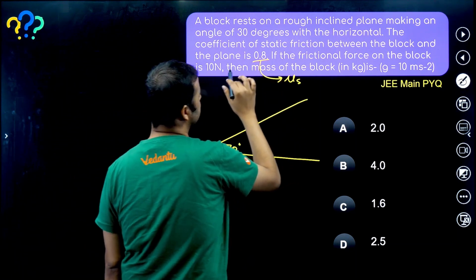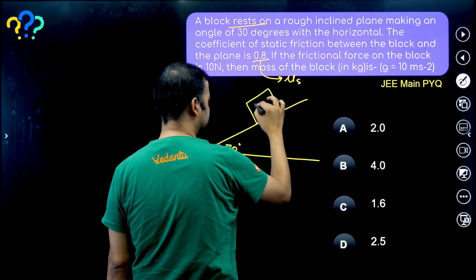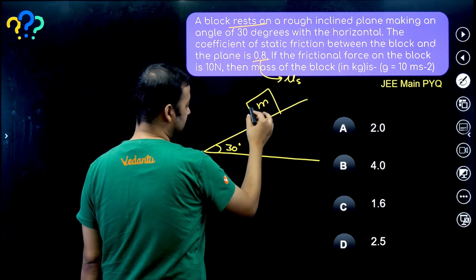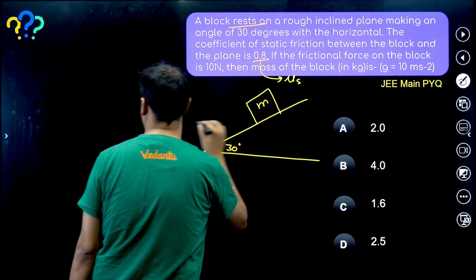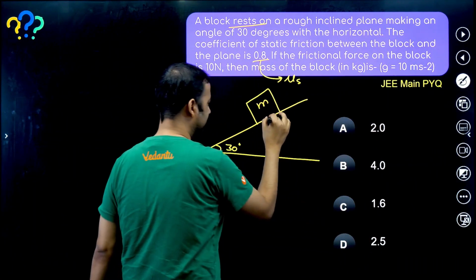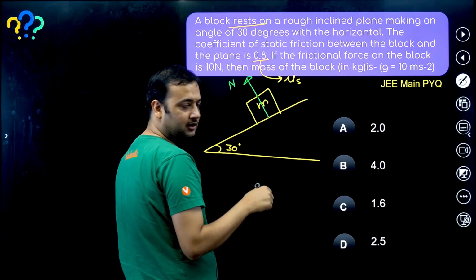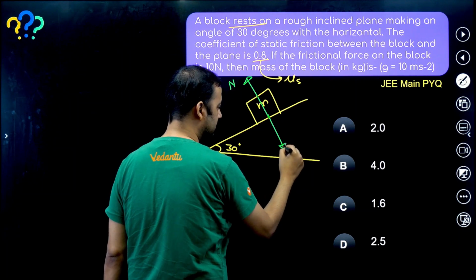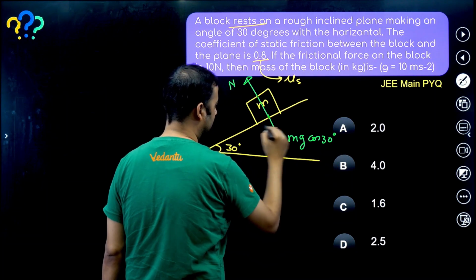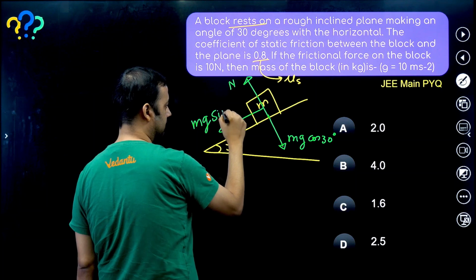Basically the question says that the block rests, that means the block is not moving. If m is the mass of the block, let me show you the forces which are acting over here. One will be this normal reaction from the inclined plane. Then mg we can resolve. This component of mg will be mg cos theta, that is mg cos 30, and this component of mg will be mg sin 30. We all know this.